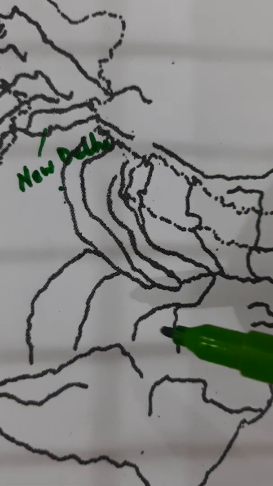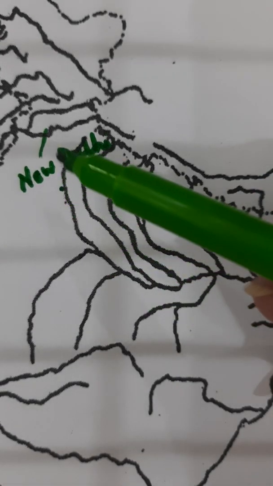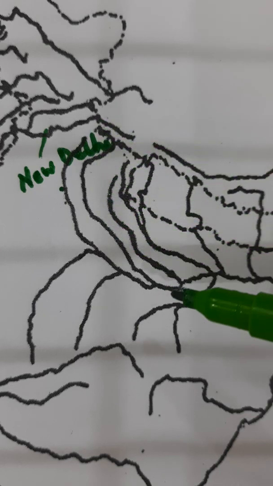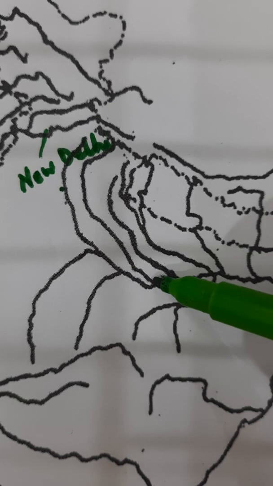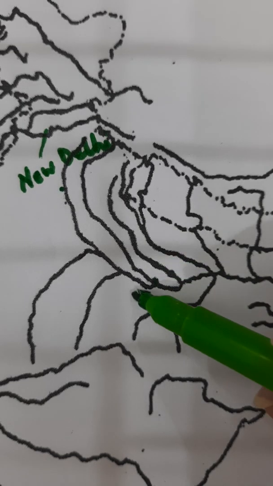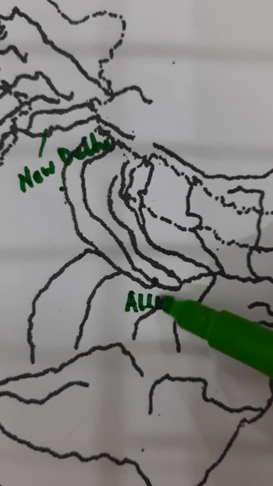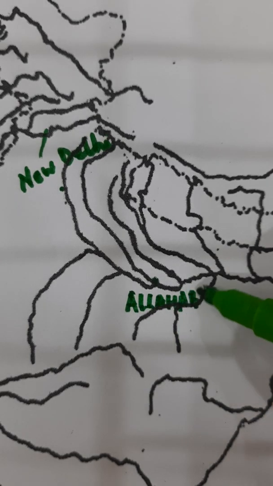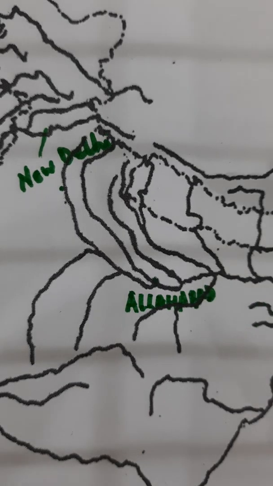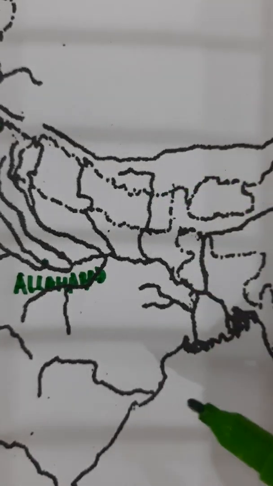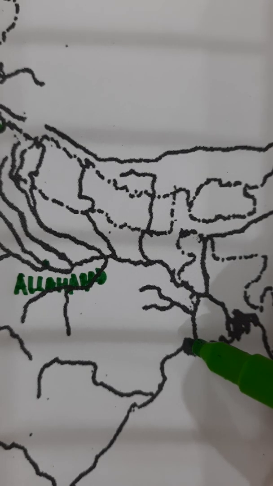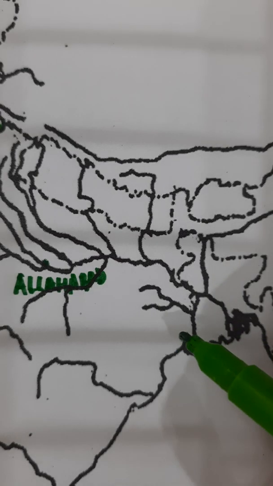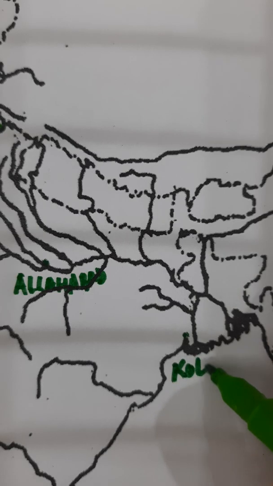Okay, then earlier also when we were marking IST, I had told you all that river Yamuna and river Ganga, they meet over here, and here you will mark a dot just at the point here, and this will be Allahabad. Okay, then we come to Kolkata, and you will see this indentation in the groove here, and you will just mark a dot here. This dot is Kolkata.